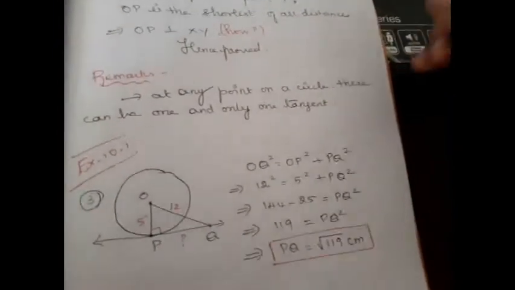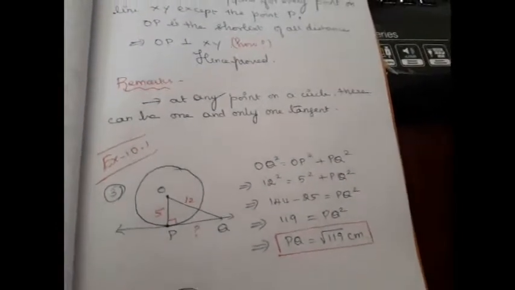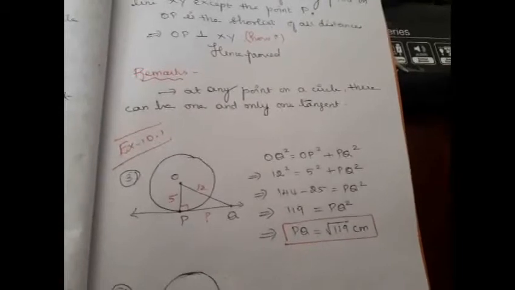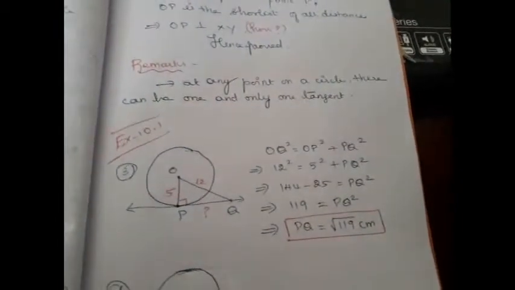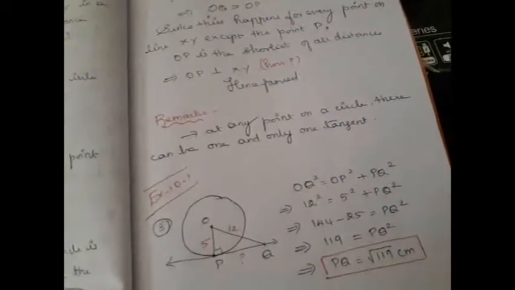The remark we obtained from this is, at any point on a circle there can be one and only one tangent. If you have a point on a circle, we can draw only one tangent. That is the remark we obtained out of it. So with all these ideas, let us move on to exercise 10.1 now.